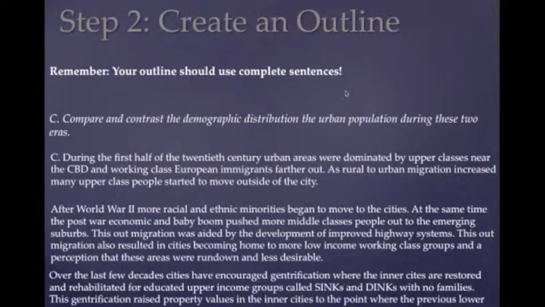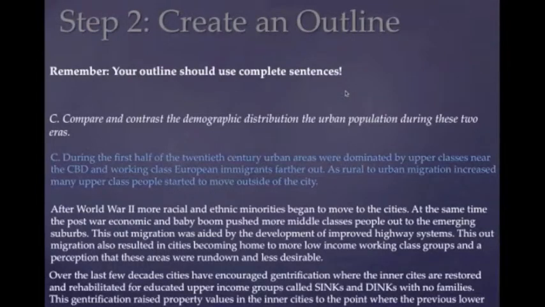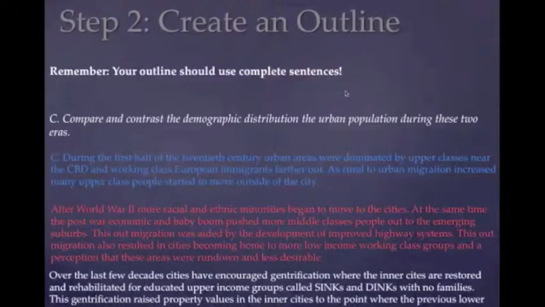So in this particular part of the question, part C, I've addressed it using three sections. The first one is about general migration and demographic patterns prior to World War II. The second is about after World War II patterns, especially suburbanization.